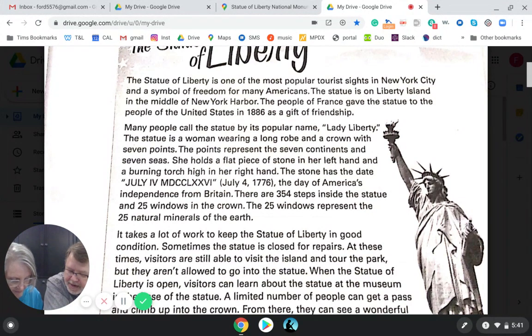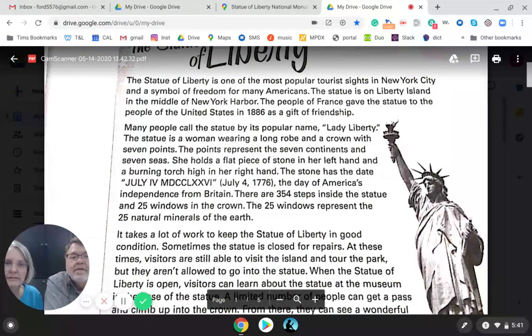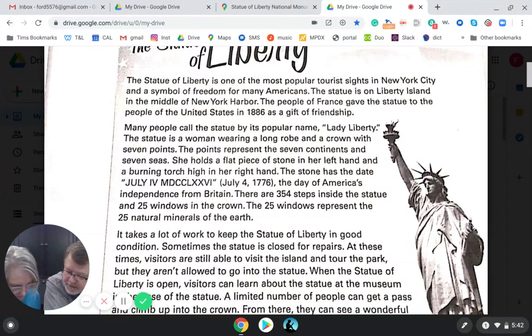France gave the statue as a gift in 1776. No, we just read about that. This is a tricky one, though. France gave the statue to the United States as a gift, right? So it tells us there. And it says France gave the statue. So France is true, gave the statue as a gift. Those 3 things are true. But this part is not true. The last one. 1776 is false because it says 1886. So if one part is false, the whole thing's false. That's right. Number 6 is false.